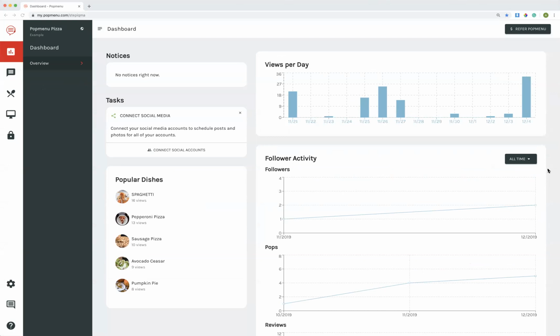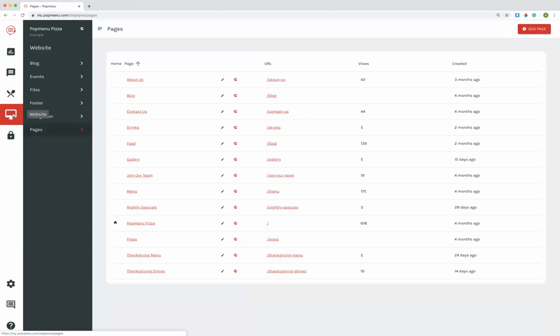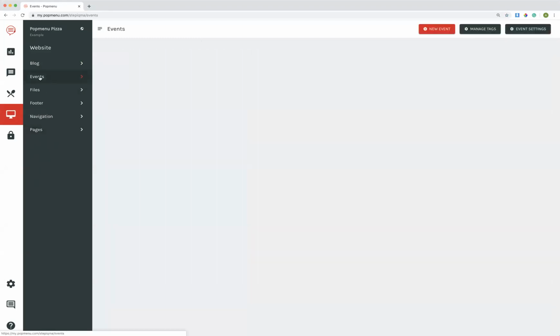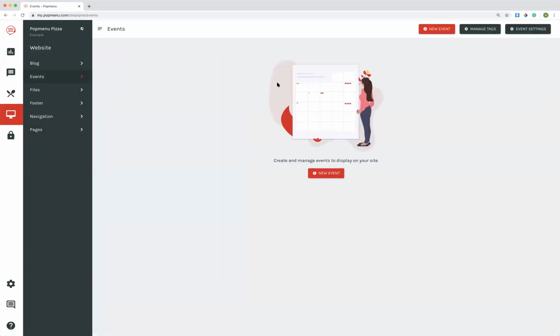Okay, so here's the dashboard, and I'm going to assume that you do not have any events. We're going to start from square one, from the very beginning. So how we add events to our Popmenu site is we click website, and then we click events in the black menu area. When we click events in the black menu area, we have the option to create a new event.